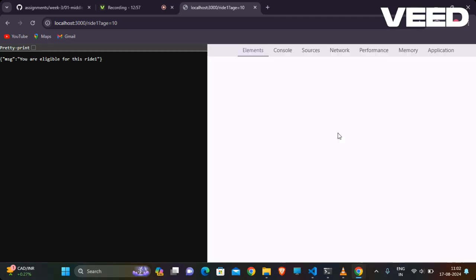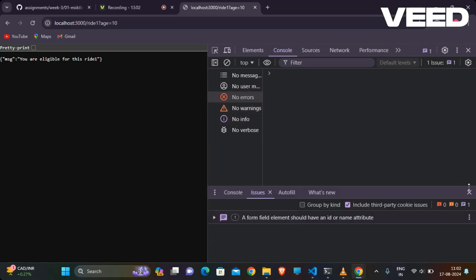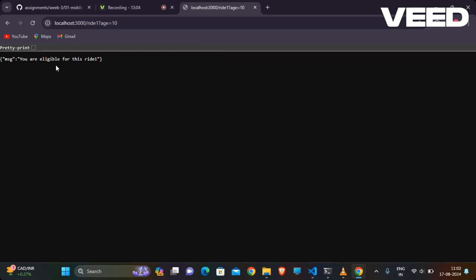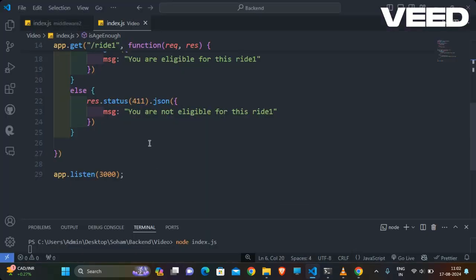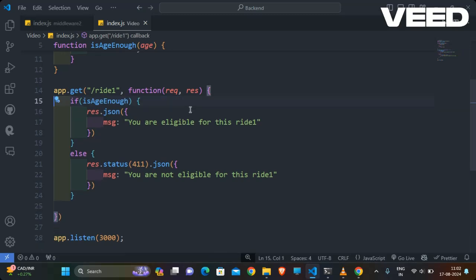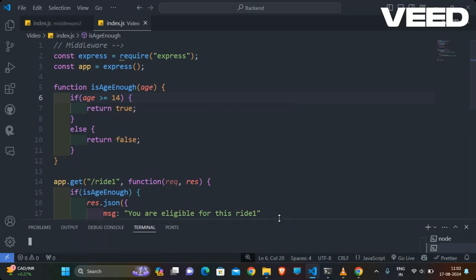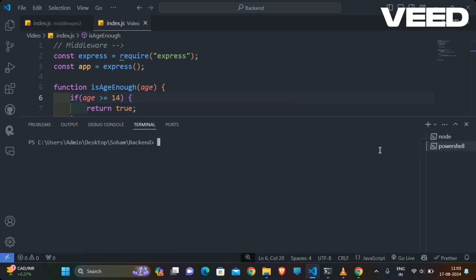Let me check in inspect. There might be an important issue, something actually I think that age will be problematic here, or why that will not be printing. Let me check again.